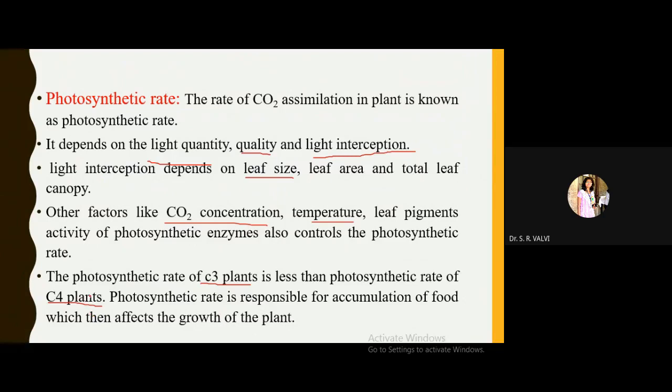In C4 plants, oxygen is taken up for the formation of oxaloacetic acid and further byproducts, meaning photorespiration is avoided, and hence the photosynthetic rate of C4 plants is more than C3 plants. This photosynthetic rate is responsible for accumulation of food, which then affects the growth of the plant.